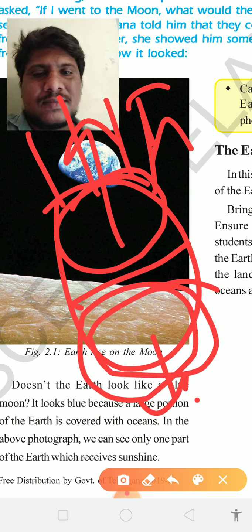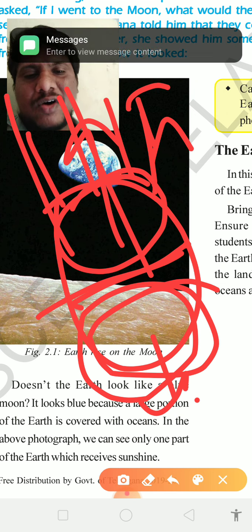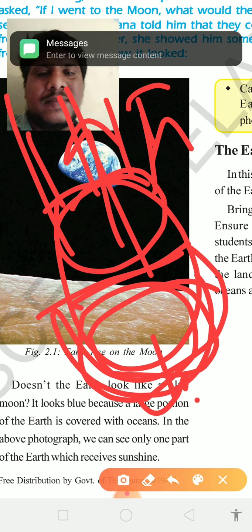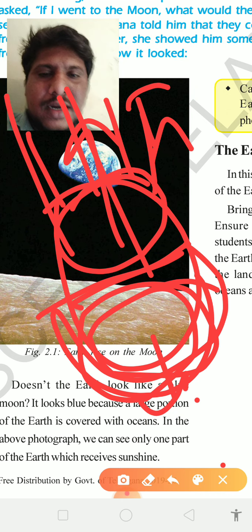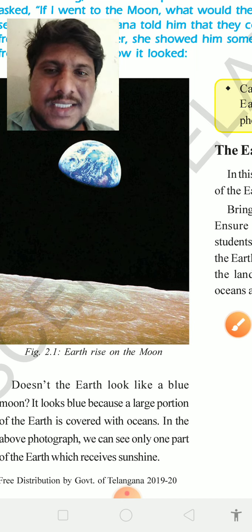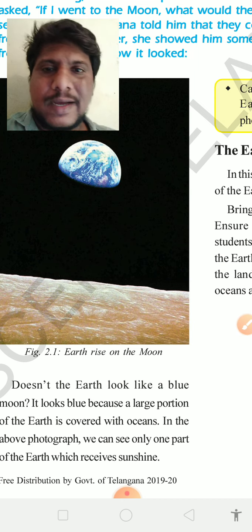Why? Because whatever the sunlight is there falls on one side of the earth only, okay. The remaining side will be dark. The dark is nothing but a night, so the other part of the earth the people are going to experience night. Okay, is it clear, everyone?